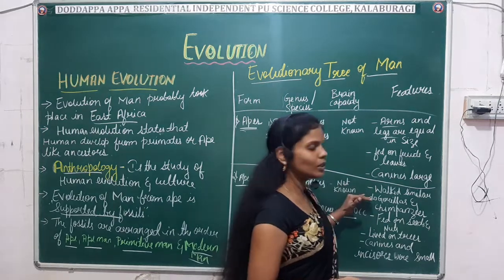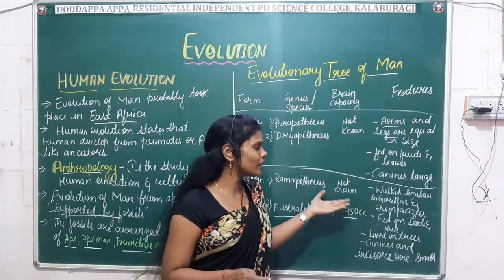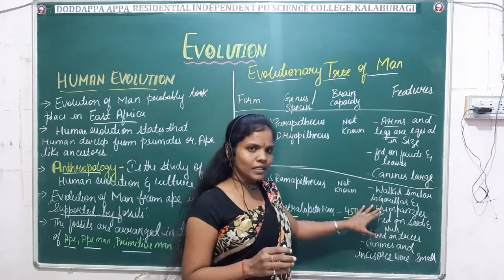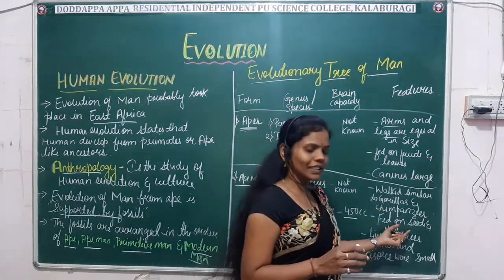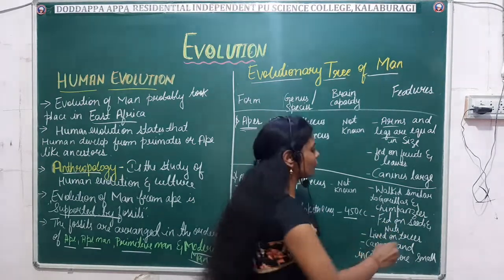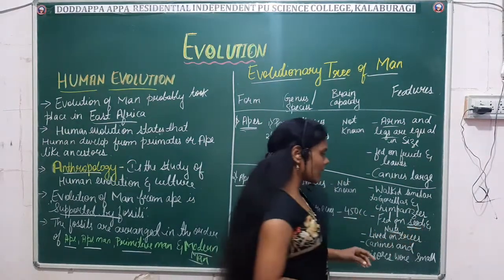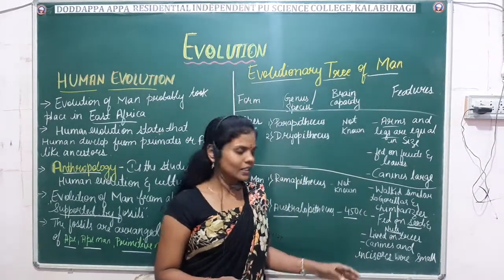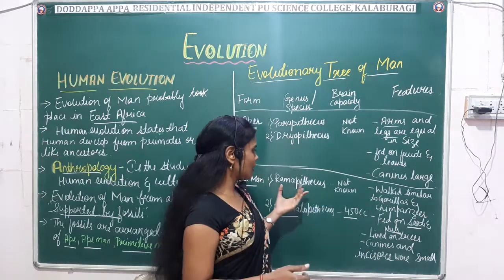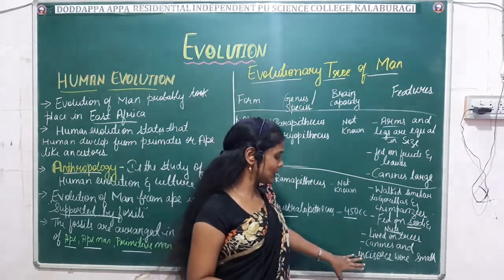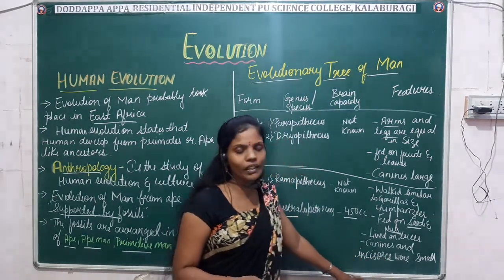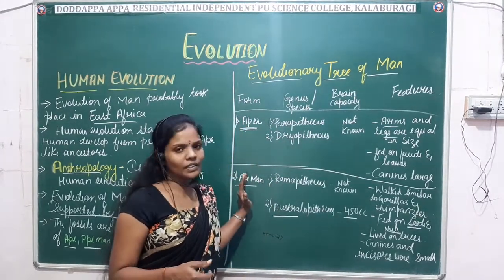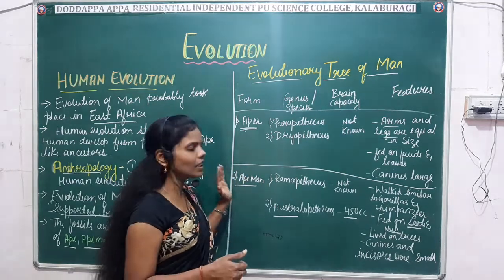They walk similar to the gorillas and the chimpanzees. They look like gorillas, and their adaptive features were also like gorillas and the chimpanzees. Their food habits were they fed on seeds and the nuts, and they lived on trees. The canines and incisors were small. In the case of this Ramapithecus and Australopithecus, you can see that the canines and the incisors were small. So these are some of the features which were adopted by the Ramapithecus and the Australopithecus, which are the form of the ape man.